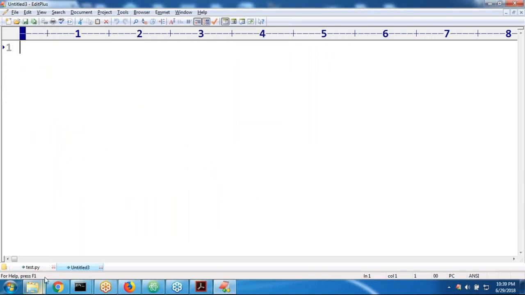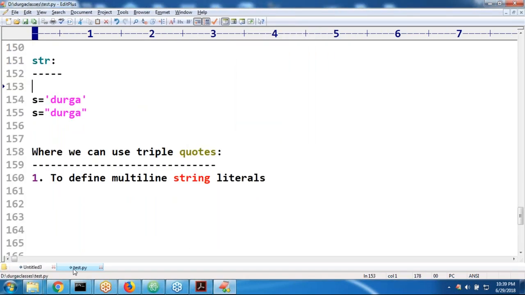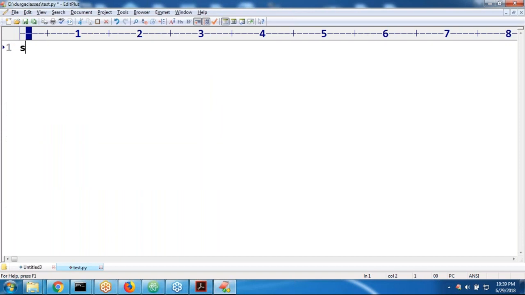What is the multi-line string literal? Just observe that, sir. Very simple. s is equal to Durga. In the next line, I want to take soft, sir. Next, can you please print s? Yes, sir. Regarding Durga soft, can you please print s?